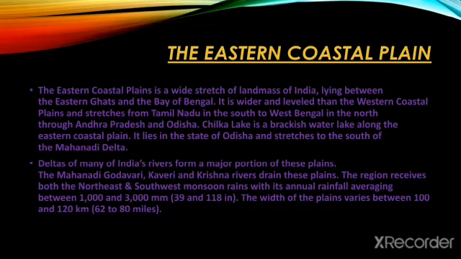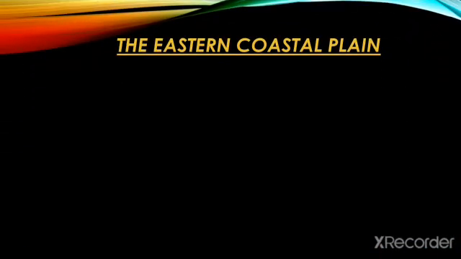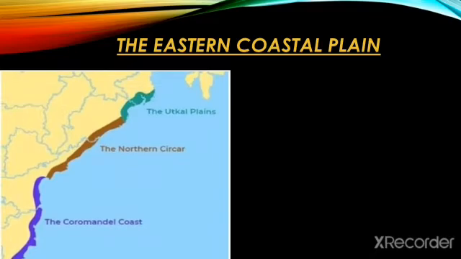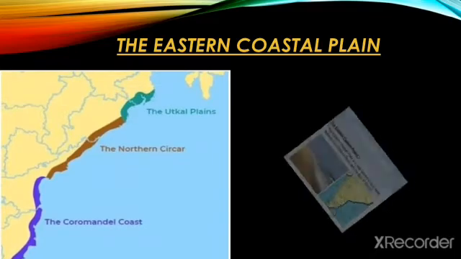Deltas of many of India's rivers form a major portion of this plain. The Mahanadi, Godavari, Kaveri and Krishna rivers drain this plain. The region receives both the northeast and southeast monsoon rains, with its annual rainfall averaging between 1000 to 3000 mm. The width of this plain varies between 100 to 120 kilometers. So let's have the images of the eastern coastal plain to have a clear image.